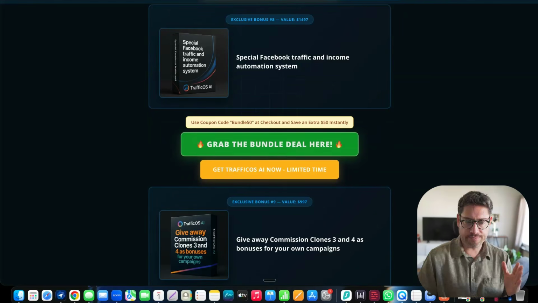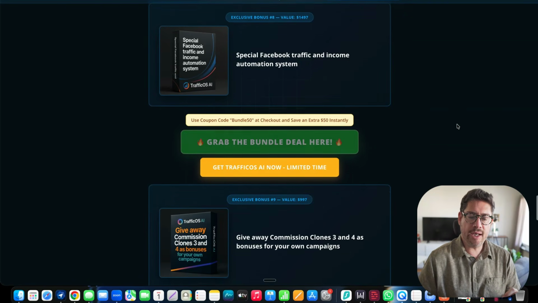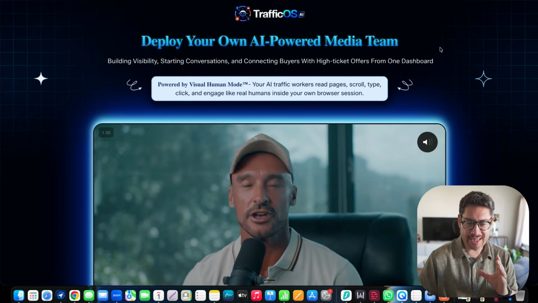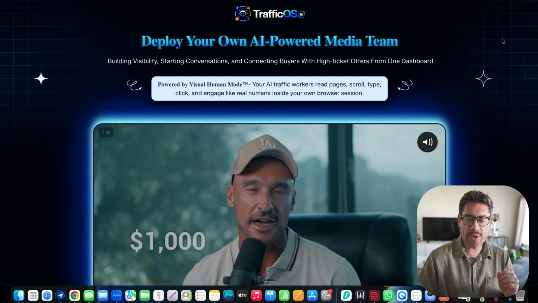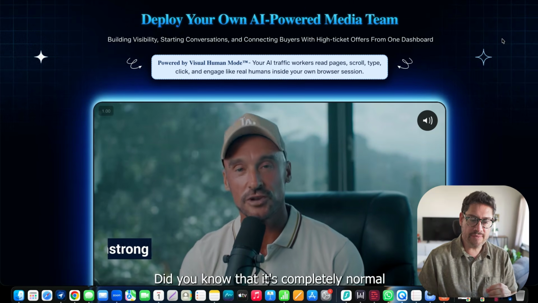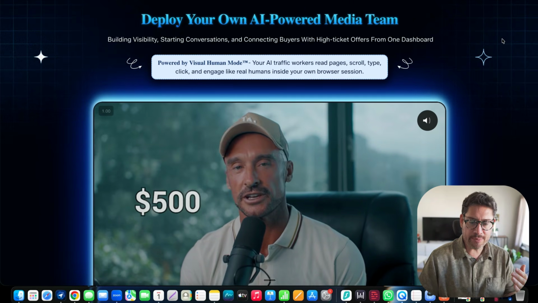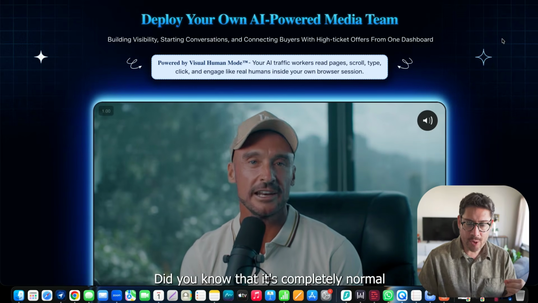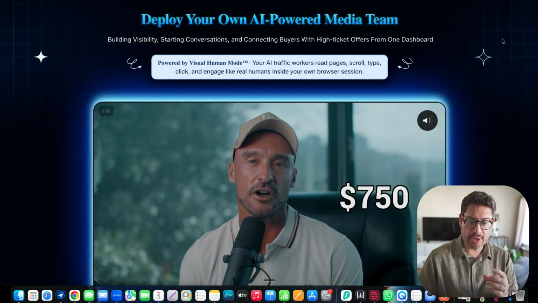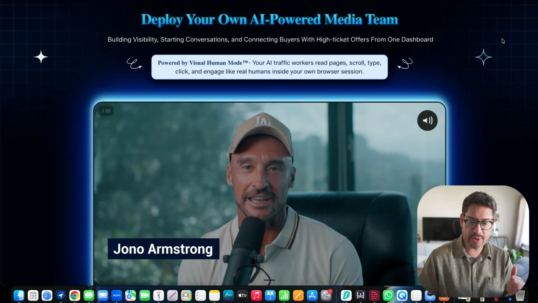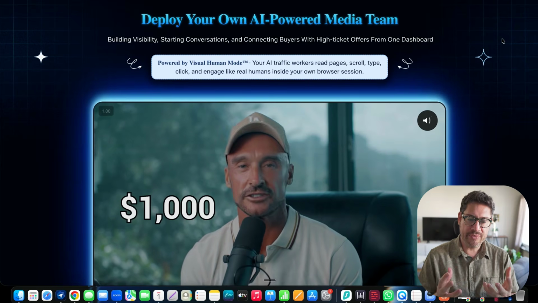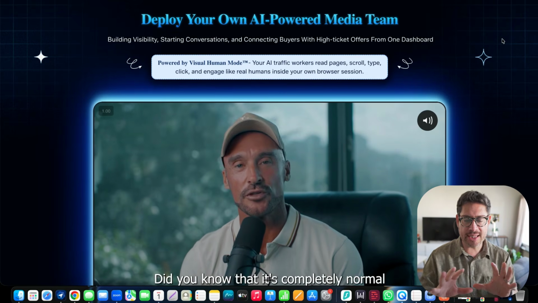Now, that being said, if you click any of the buttons here, these yellow ones or the green ones, it's going to take you to the actual offer. So the main offer is going to look like this. It says, deploy your own AI-powered media team, building visibility, starting conversations, and connecting buyers with high-ticket offers from one dashboard, which actually describes very well what this does. Powered by visual human mode. Your AI traffic workers read pages, scroll, type, click, and engage like real humans inside your own browser session. So it's going to work inside your browser. What you're seeing right now is going to do that here.